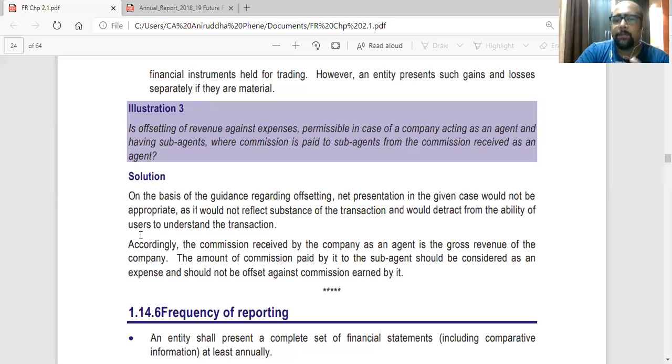That is true as net income, but the user should understand that their actual income is 10 lakhs, out of which they are paying. So the revenue is 10 lakhs and expenses are 5 lakhs.